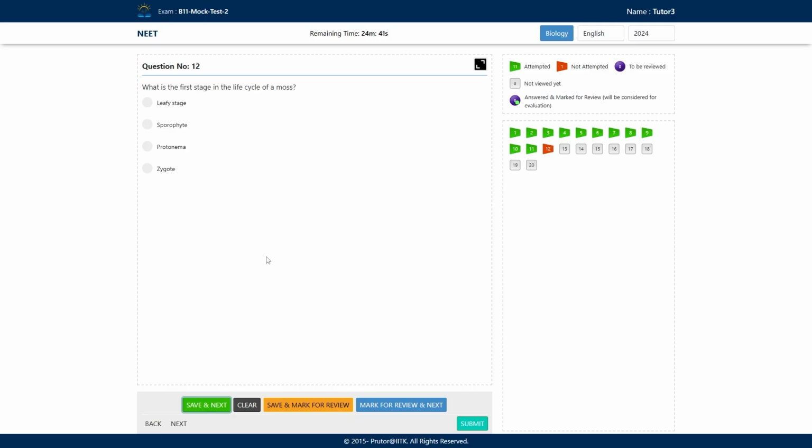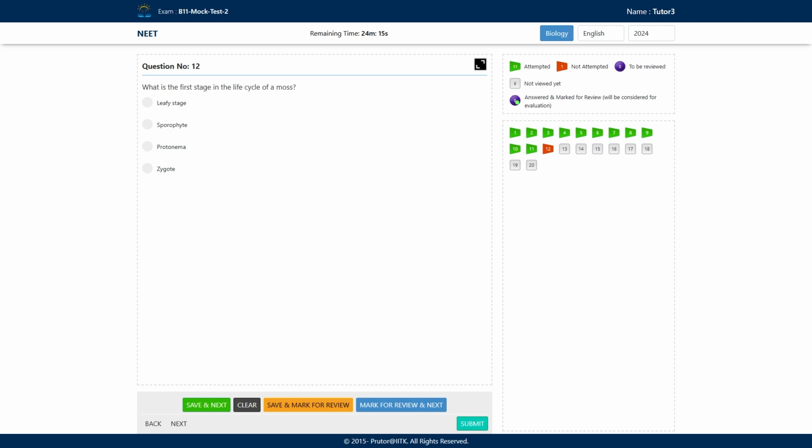What is the first stage in the life cycle of moss? A. Leafy stage, B. Sporophyte, C. Protonema, and D. Zygote. First stage they are talking about in the case of moss, from where it started. Leafy stage is not the first stage.